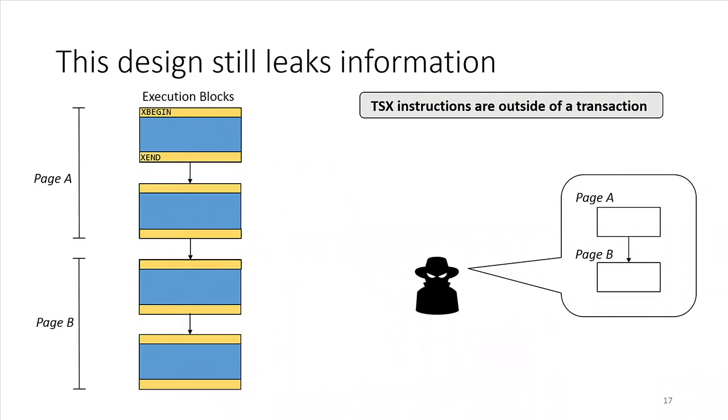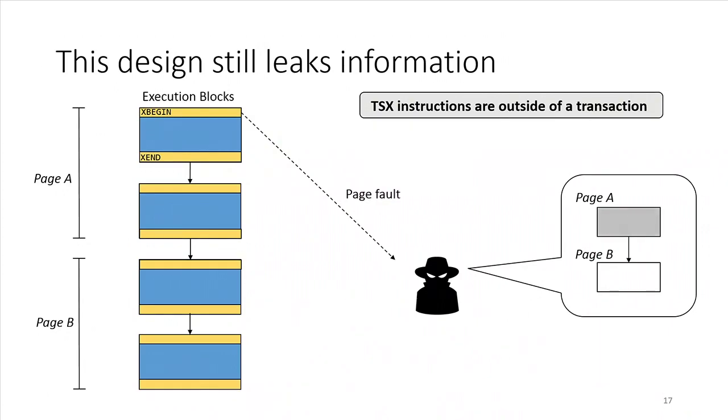Another problem with the design of breaking into execution blocks is that the TSX instruction is actually outside of the transaction. This means that even though we already break the program into several execution blocks, the transaction boundary is still vulnerable to the page fault attack.